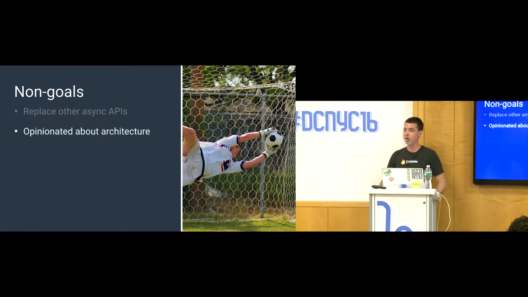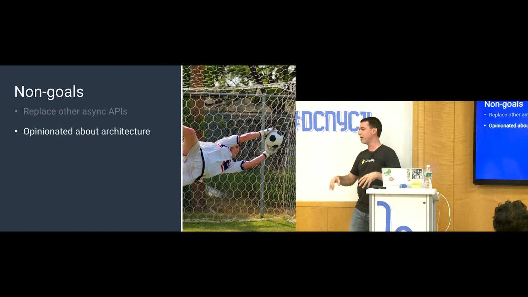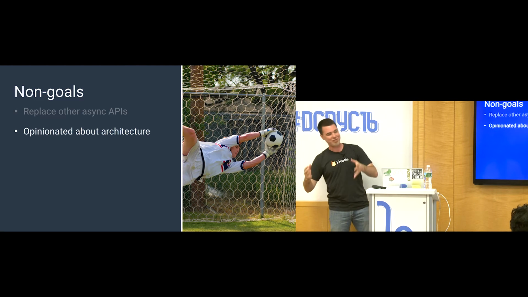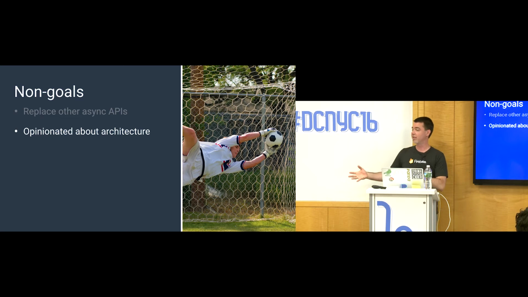The Task API is also not opinionated about application architecture. If you want to do clean architecture, that's fine. If you want to just put all your stuff in activities, that's fine. Task API doesn't care. It's not opinionated. It just wants to provide a service, and that service is to give you the ability to monitor background processes.